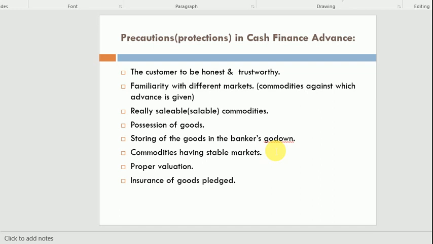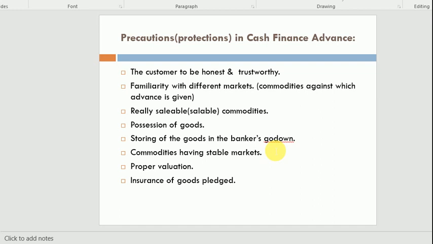Clear? So the goods pledged by the customer should have some stable market. Their value should not be devalued. Clear? And there should be proper valuation methods.